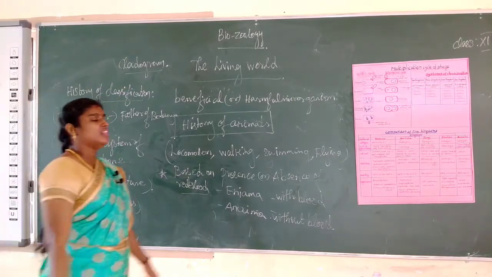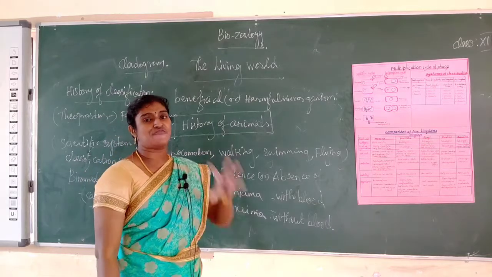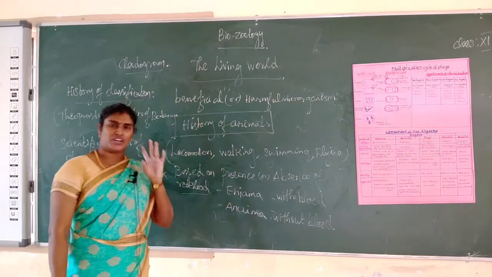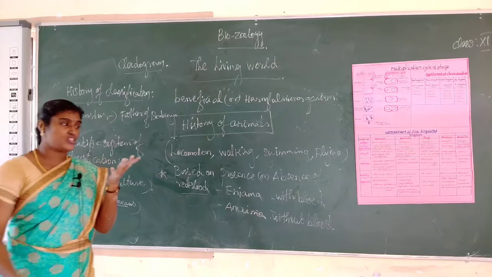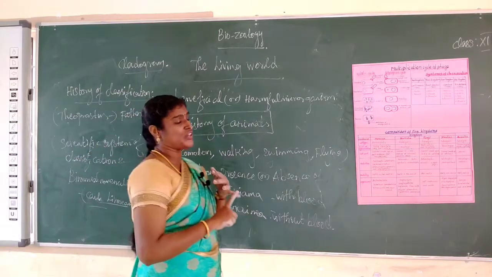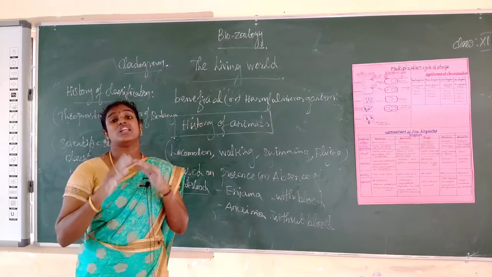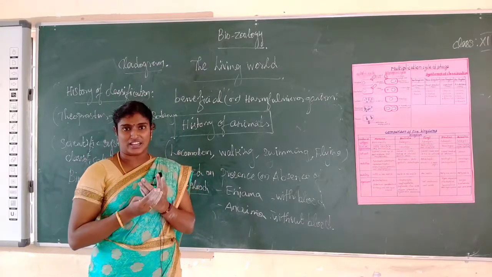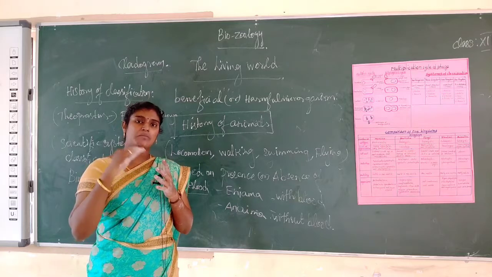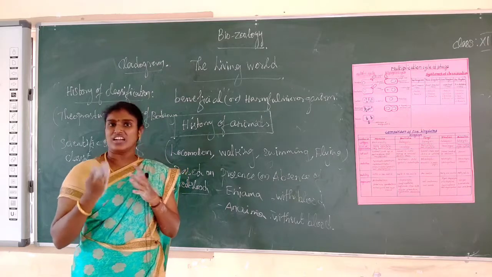Okay, next one, August Whittaker proposed the 5 kingdom classification. This is very important classification. The systems of classification are many. What is classification? Classification is a process by which the things are grouped in convenient categories based on the visible observable characters, that is called classification.